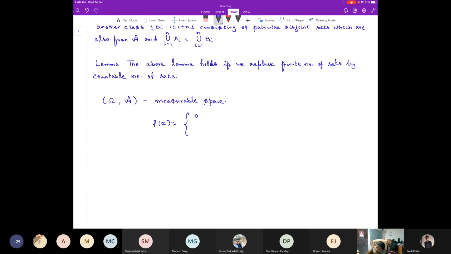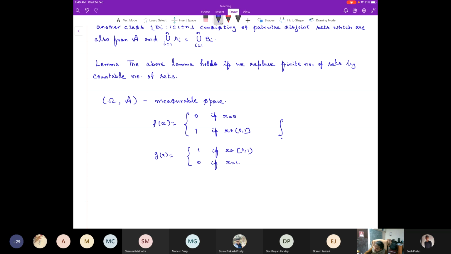f(x) is 0 if x equals 0, and 1 if x belongs to the open-closed interval (0, 1]. And then you look at g(x) as 1 if x belongs to the closed-open interval [0, 1), and 0 if x equals 1.